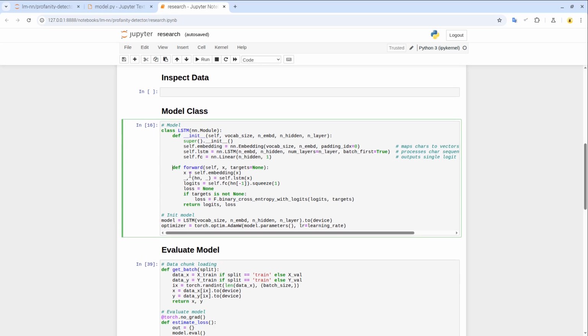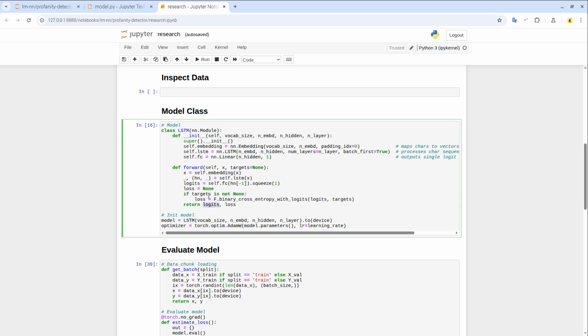The model has the only function, forward, and it returns logits and loss. In case we're training, the loss is calculated using binary cross entropy. And by the way, I'm using the bare logits. I'm not doing binary cross entropy on probabilities, but on logits instead. And obviously, in case the targets are none, in case of inference, when we're testing the model and not training, we're not sending the targets here for validation, so just none. And in that case, we do not return the loss. The loss would be none.